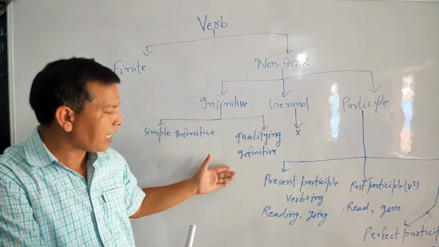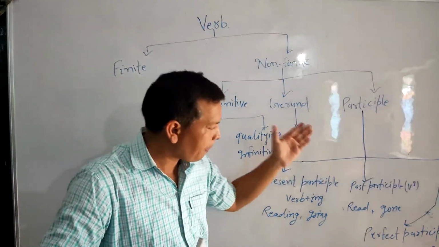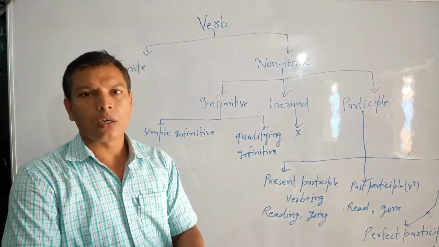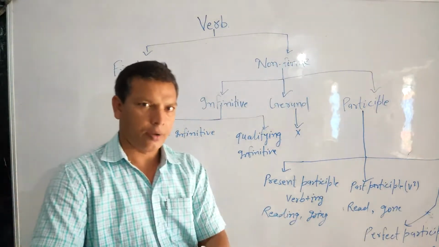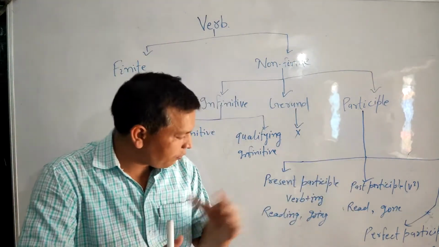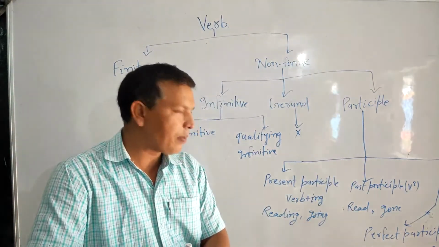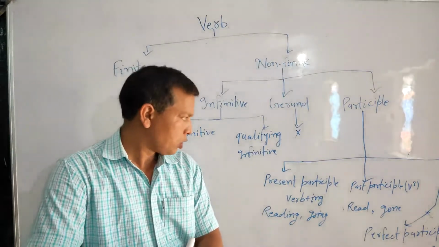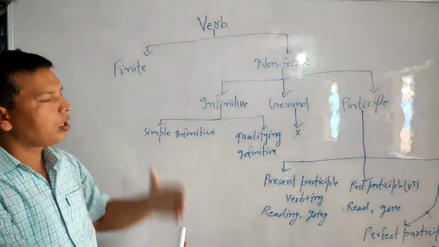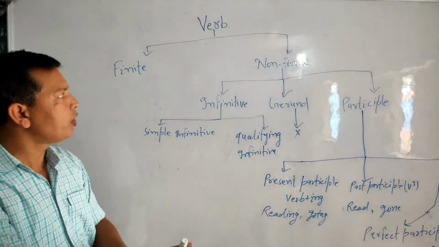Present participle as per form is verb plus ing. Past participle is the third form, V3, and perfect participle, the form of perfect participle is having plus V3. So you can see it all on the whiteboard.